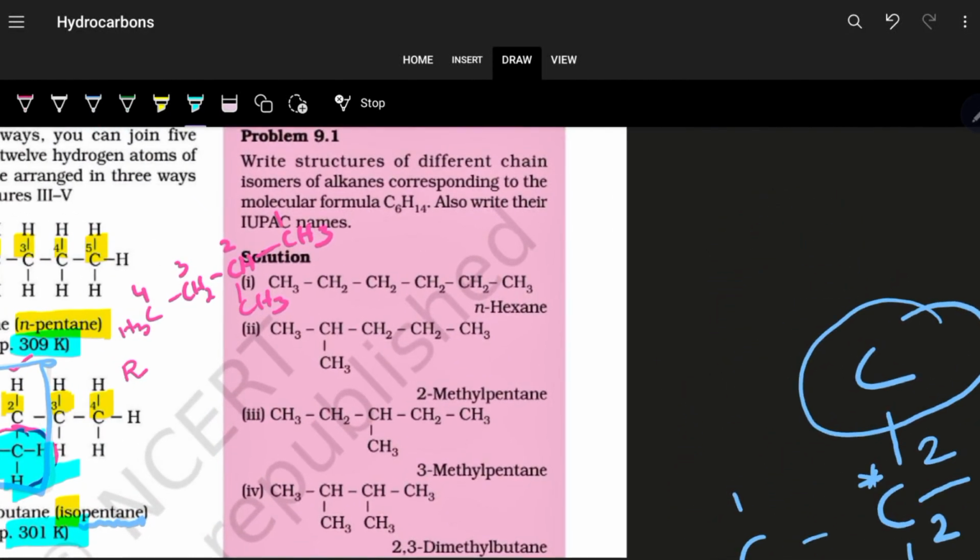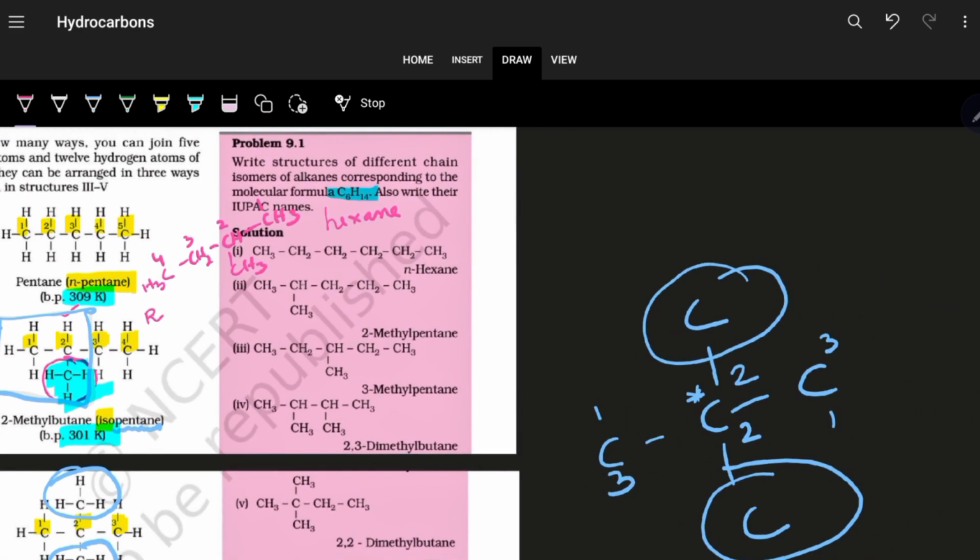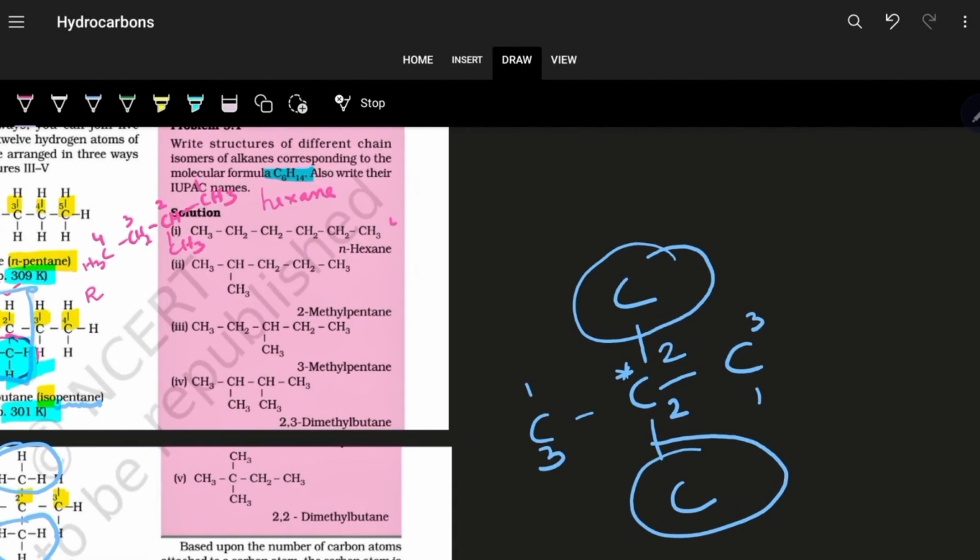Write the structures of different chain isomers of C6H14. So this is known as the hexane system. In hexane, just the way you have done in pentane, the same way you have to proceed. First keep 6 carbon atoms in a straight chain, so it becomes n-hexane.